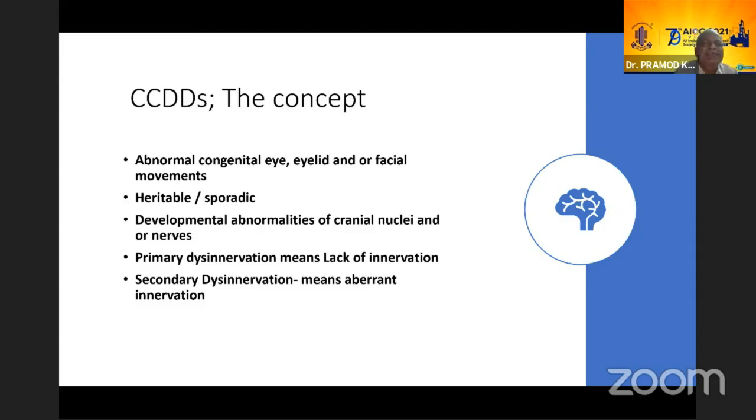Now the concept of CCDDs is that these are abnormal congenital eye, eyelid and or facial movements. These are heritable mostly, but they can also be sporadic from mutations. They are developmental abnormalities of the cranial nuclei and or nerves. Nerves we can visualize easily on the MRI with the improvement in MRIs. Of course, the nuclei are not easy to visualize. There is a primary degeneration, meaning there is lack of innervation, and there is a secondary degeneration, which means that there is aberrant innervation. That means the innervation which was supposed to reach has not reached. So some innervation has come from somewhere else, and this creates all the issues, and a lot of cascade of events take place because of the aberrant innervation.